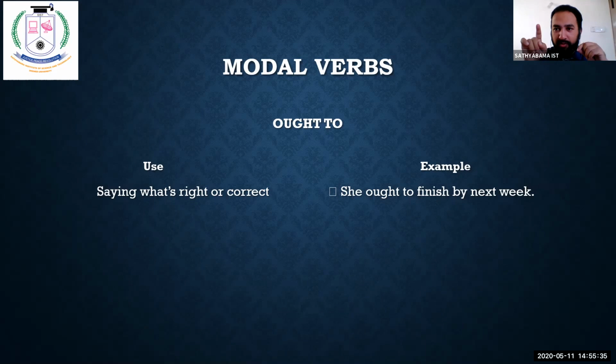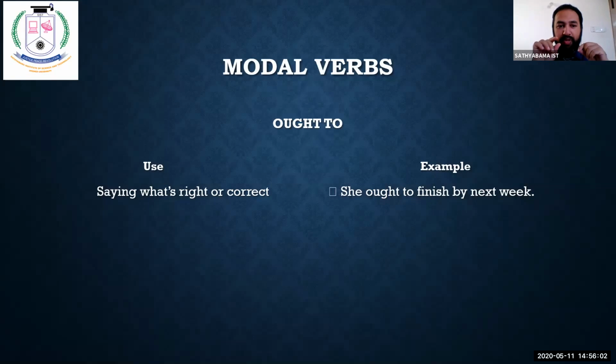If you show love, that is, if you sow, so shall you reap. Understood? If you sow seed, you will get grain. If you sow weed, you will get the same weed. So if you shower love and affection on others, others will shower love and affection when you become old. Yes? So ought to. Understood, my dear friends? This is just an example I want to tell you. Let's move on with the next slide.